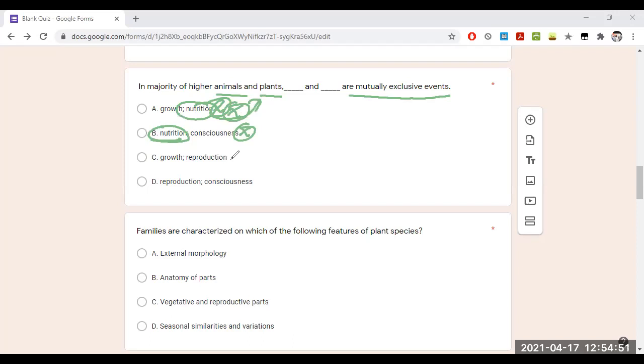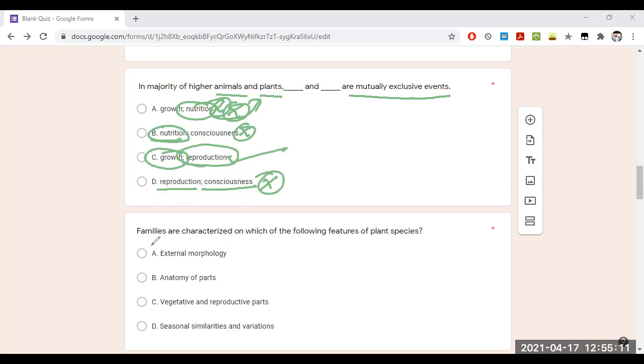Coming to the third option, that is growth and reproduction. This is the right answer. Growth can be seen in the animals and plants also, and reproduction can be seen in the animals and plants also. When it comes to the fourth option, reproduction and consciousness, consciousness might be given for the animals, but for the plants, consciousness is not there. So option D is also wrong.